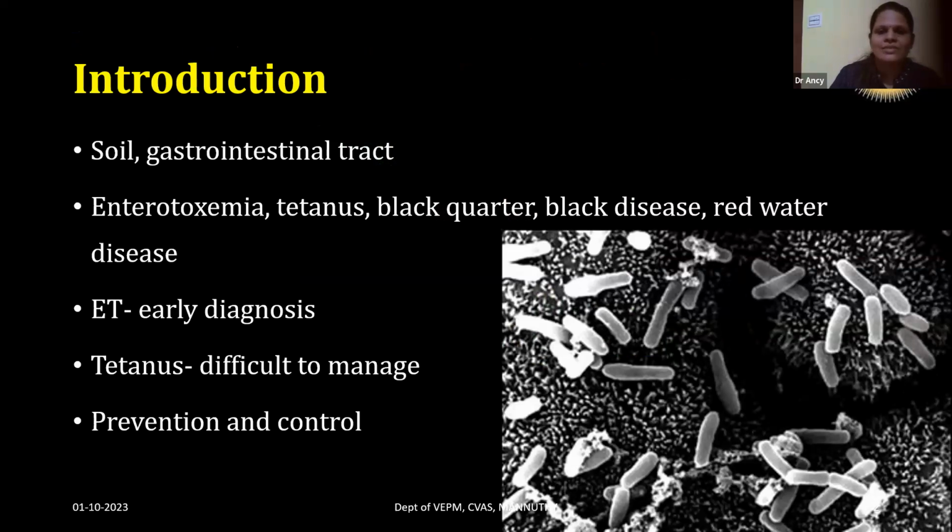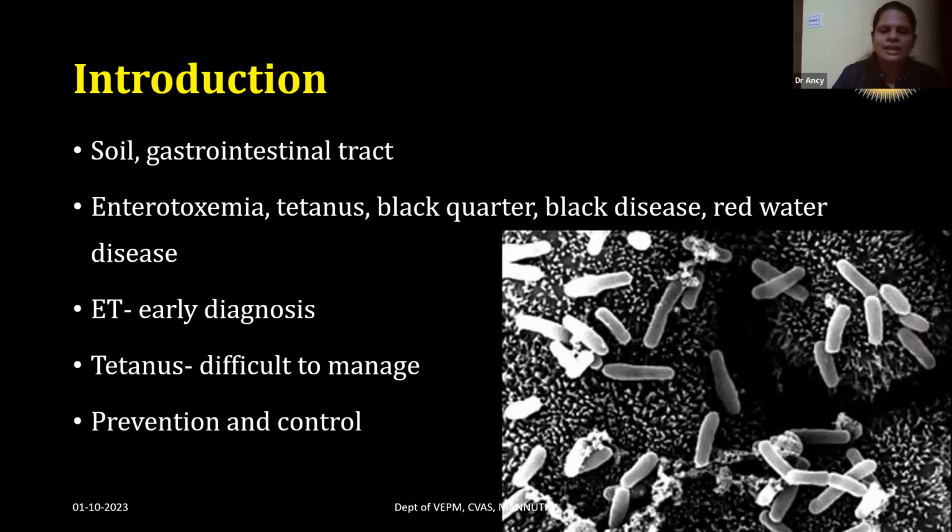The Clostridial organisms are usually seen in the soil. In the soil, they can survive for a longer time. Along with that, most of the Clostridial organisms are present in the gastrointestinal tract of ruminants.